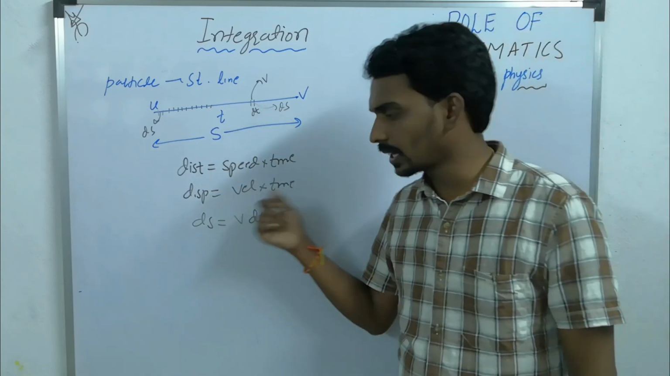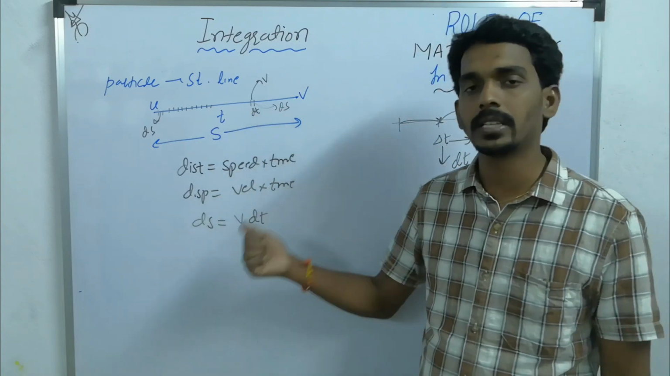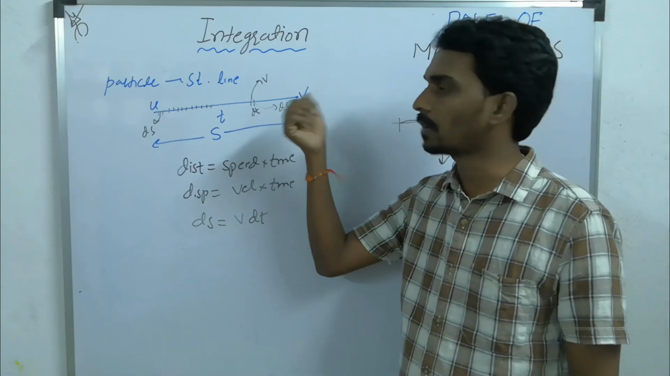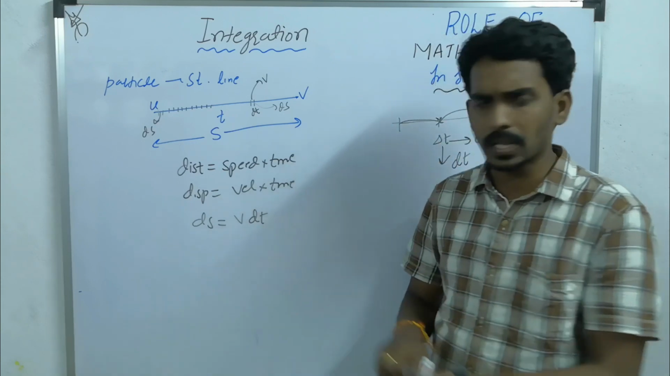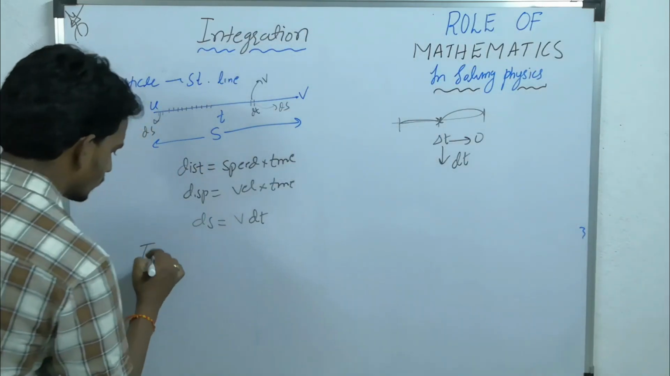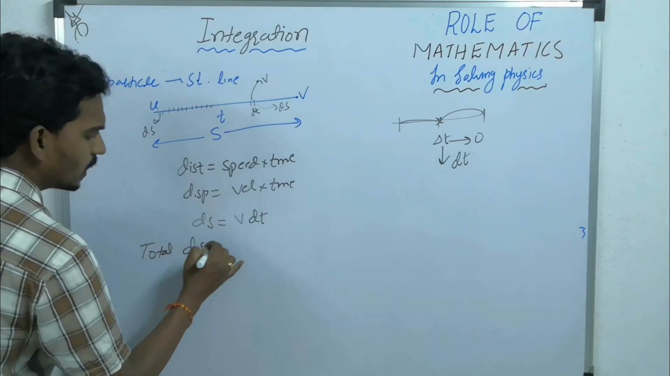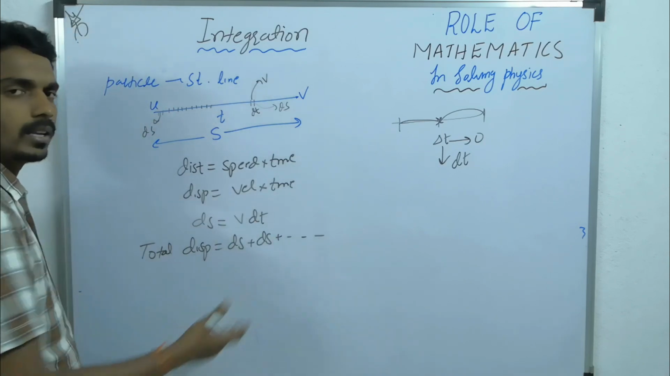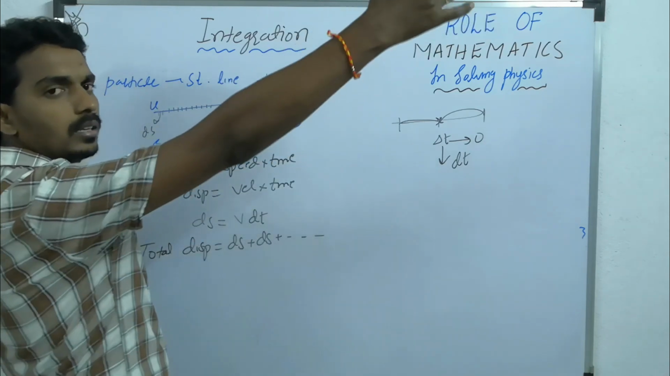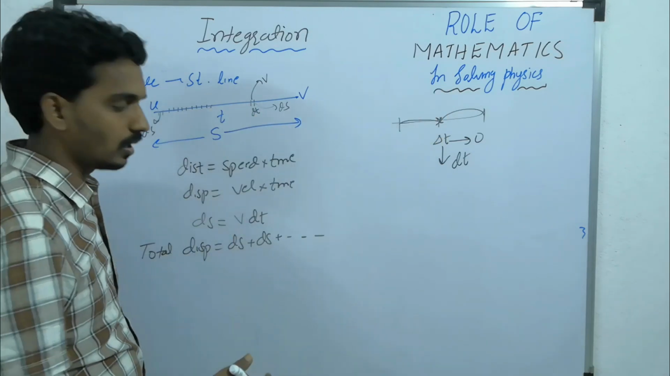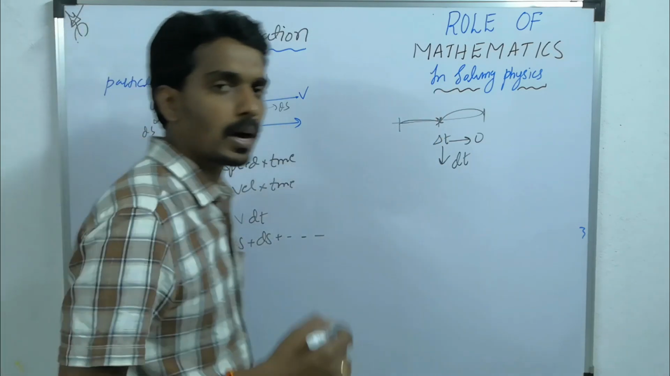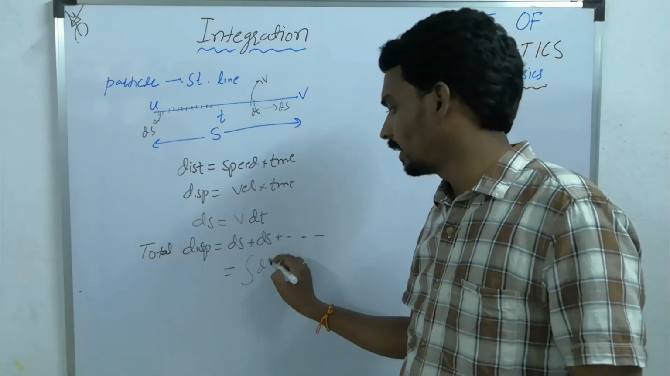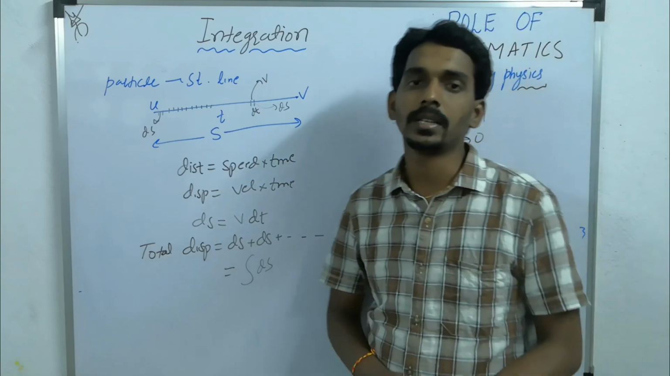So that's why we have taken it in this manner, because we have the formula for displacement, that is velocity into time. But this is the small displacement for a small time. But we want the total displacement. So what is the total displacement? Net displacement. So total displacement is nothing but ds plus ds and so on. How many? You can divide into many, infinite number. As I told you, instead of adding so many small quantities, you will go for integration of ds.